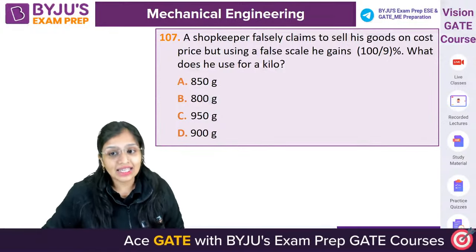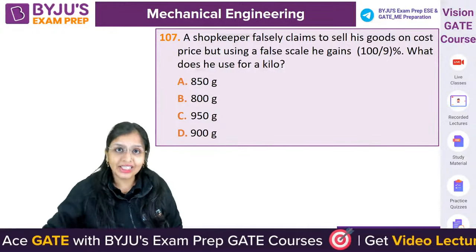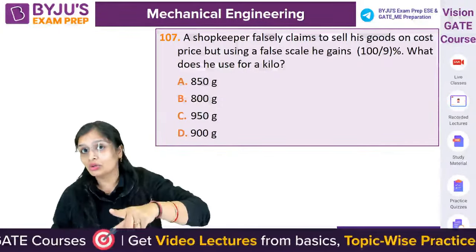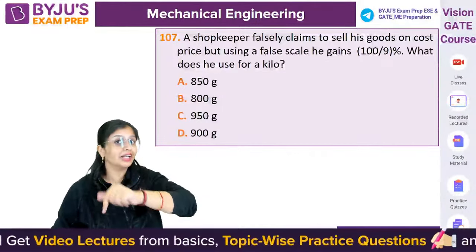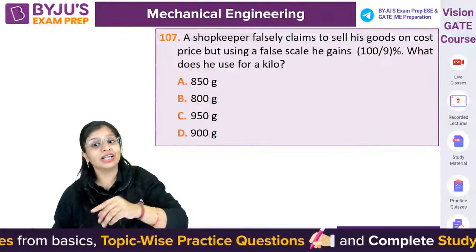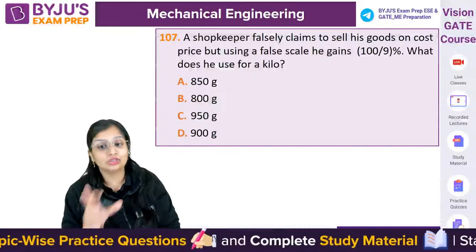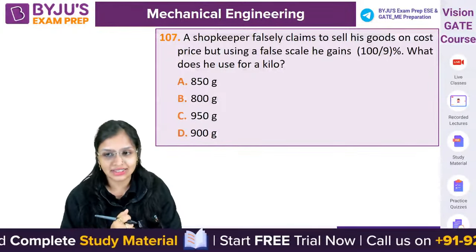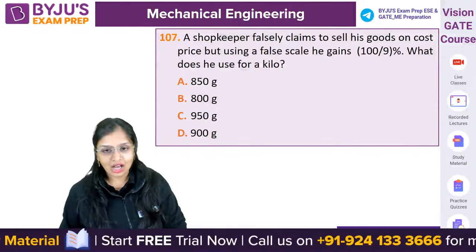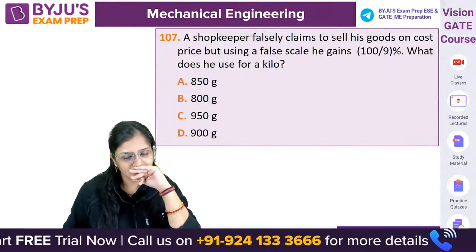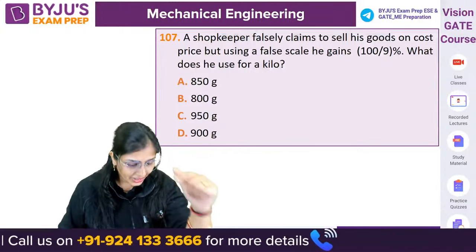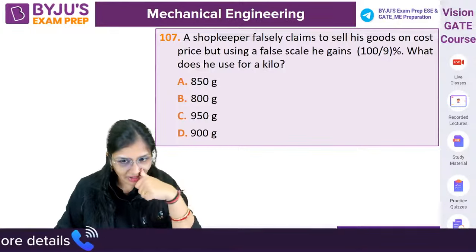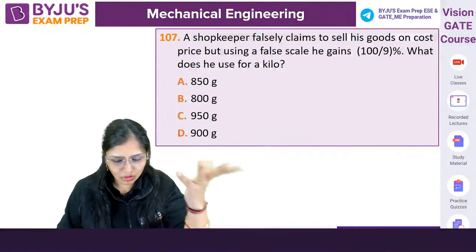Okay, so it is asking you that since he is cheating, for 1 kilo weight, he is not taking 1 kilo, he is taking lesser weight and earning a profit. Although he is telling you that I am selling you at cost price, but he is not. So he is asking you what does he use for a kilo. So come on guys, how we will solve this question? Very good question. 900 grams. Very good. अगर 107 का बता रहे हो, kindly write the question number.